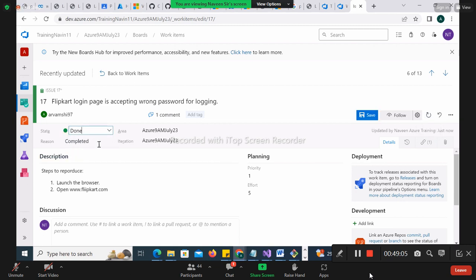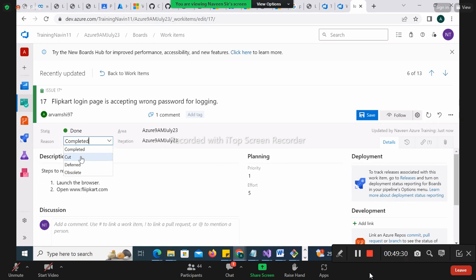So I have a different option here. Can you see? There will be 4 different options. First is completed. Then I can make it to done. Next is cut. I don't want to work it out here. Okay, right? There are some issues in the task. That's why I wanted to cut it out here.